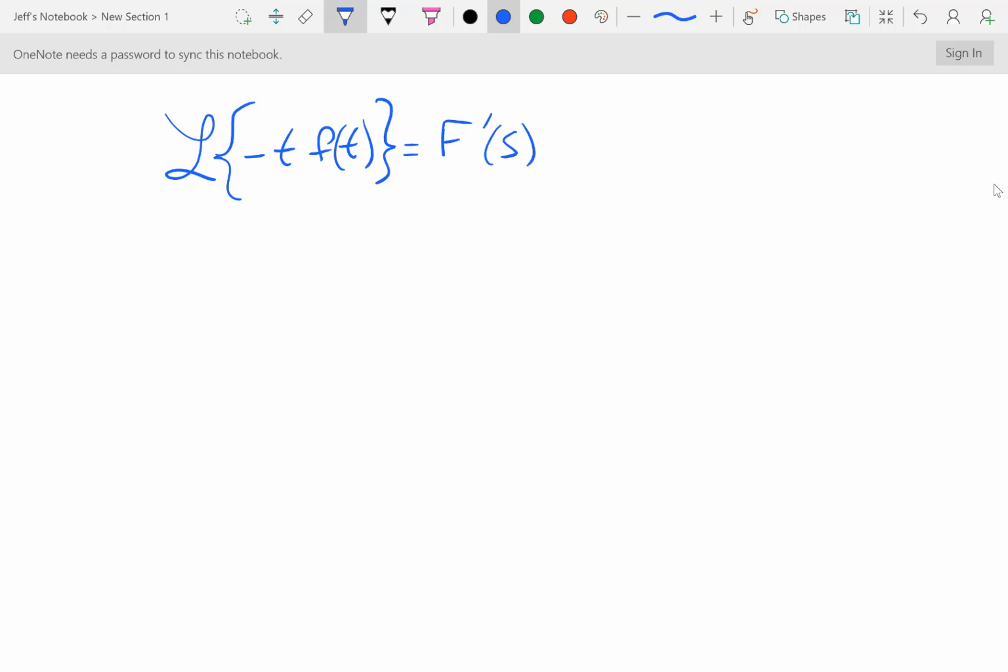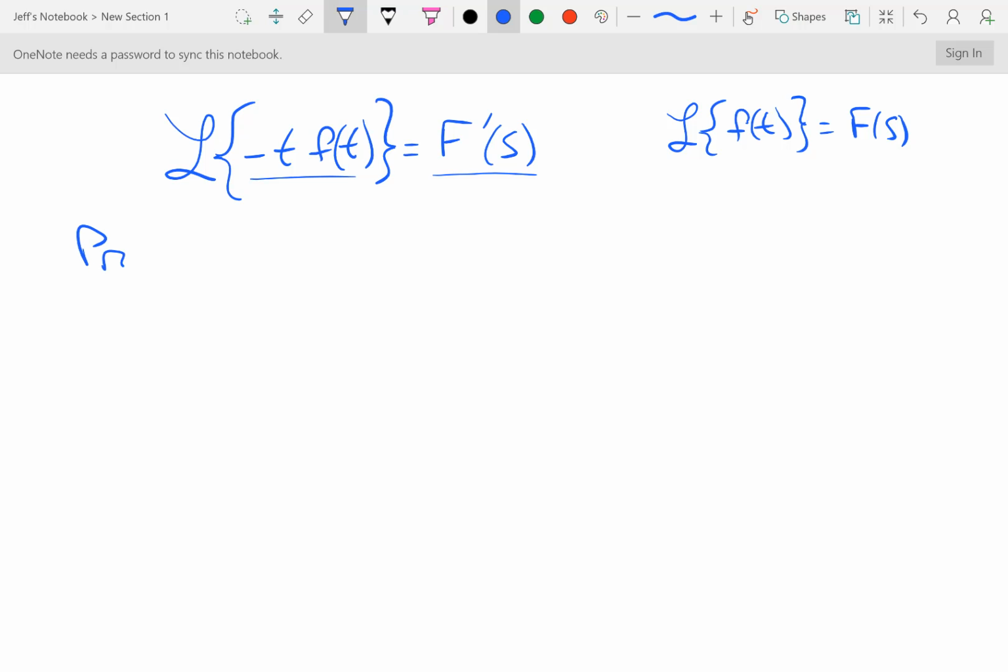Hi everybody, this is a proof of the following Laplace transform, that the Laplace transform of negative t times f of t is equal to F prime of s. And just to recall, in this notation we are saying that the Laplace transform of f of t is equal to capital F of s. So this is going to be some function that we know the Laplace transform of, except there's a negative t in front of it. And we'll be able to evaluate that Laplace transform by taking the derivative of the Laplace transform for f of t.